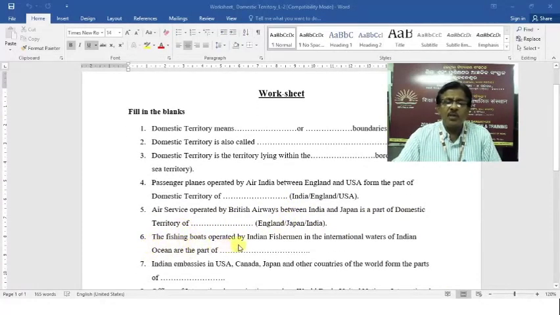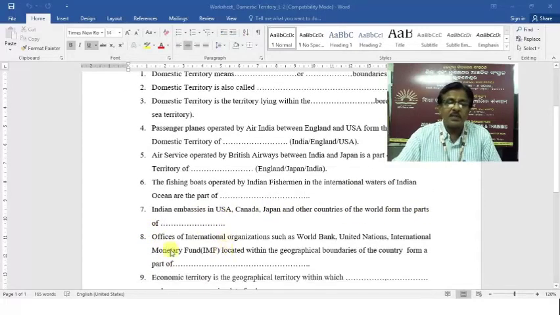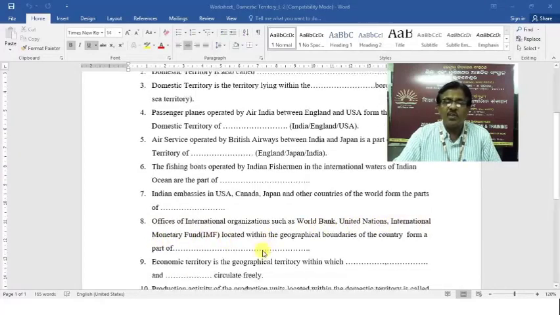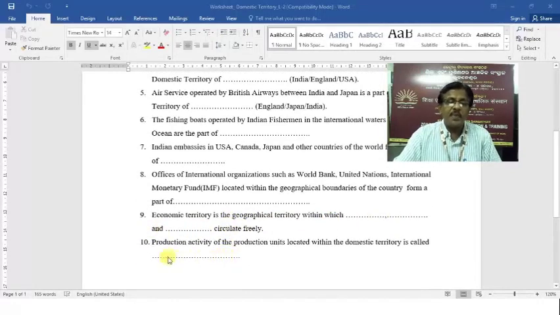The fishing boats operated by Indian fishermen in the international waters of the Indian Ocean are part of dash. Indian embassies in USA, Canada, Japan and other countries of the world form parts of dash. Offices of international organizations such as World Bank, United Nations, International Monetary Fund, that is IMF, located within the geographical boundaries of the country form a part of dash. Economic territory is the geographical territory within which dash and dash circulate freely. Production activity of the production units located within the domestic territory is called dash.